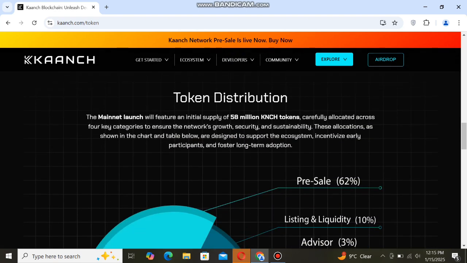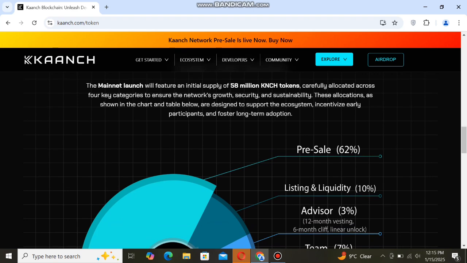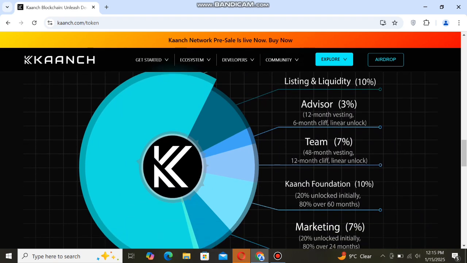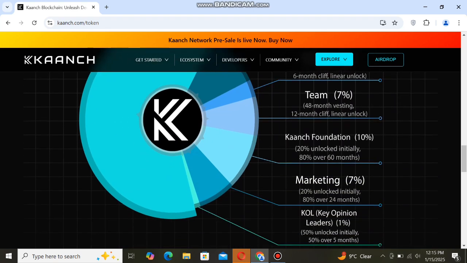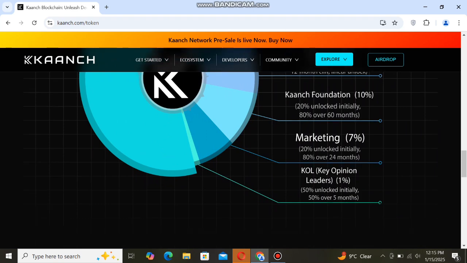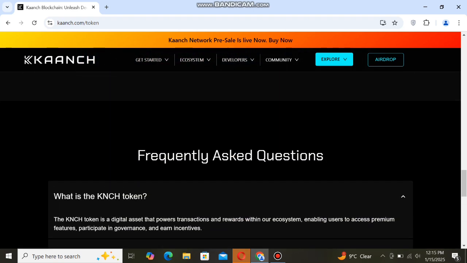And guys, you can check here the token distribution of this project: pre-sale 62%, listing and liquidity 10%, advisors 3%, team 7%, Kanch Foundation 10%, marketing 7%, key opinion leaders 1%. You can see all of this is the tokenomics of this project.